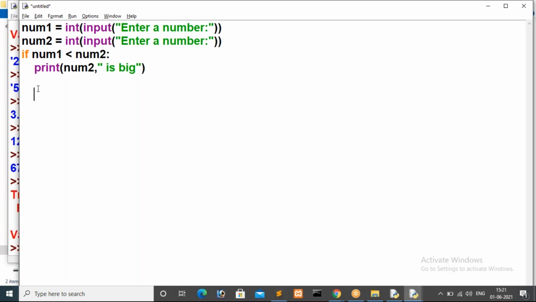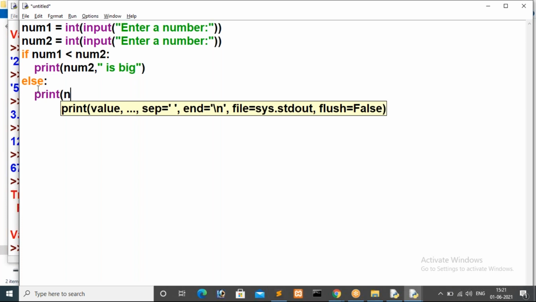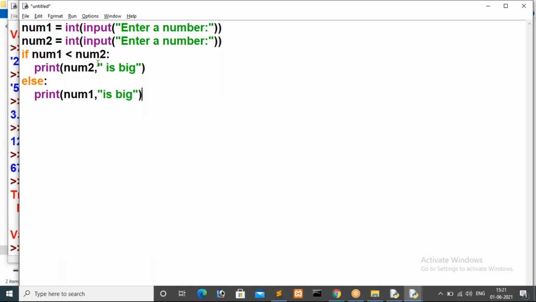So for that we have to use else colon, print of num1. I want to print the value inside num1, then "is big". So here I am trying to print the num2 value, which is entered by you, which is the value from the user.